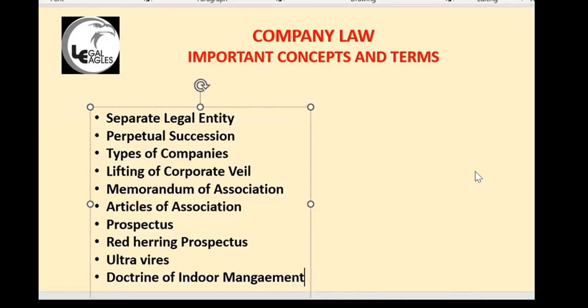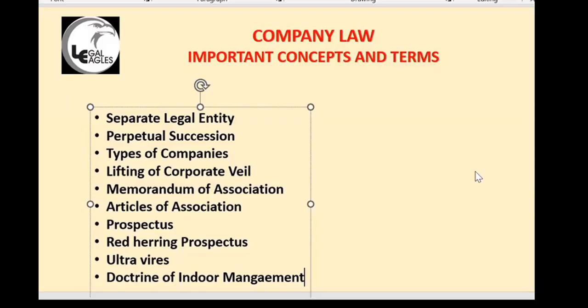Okay, doctrine of indoor management. It is based on the articles of association. Any act done beyond the articles of association is binding on the company, because outsiders need not know what is happening inside the company. Whereas the memorandum is a public document, articles is about internal management. If anything happens against the articles of association, I will get the protection.